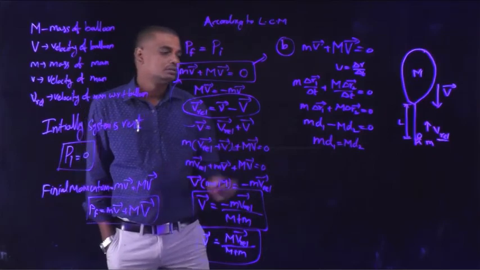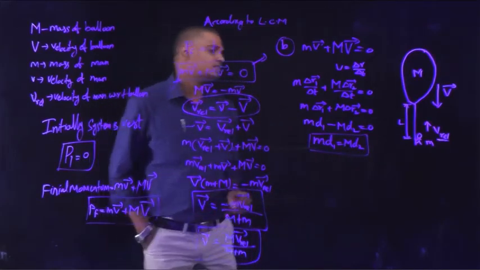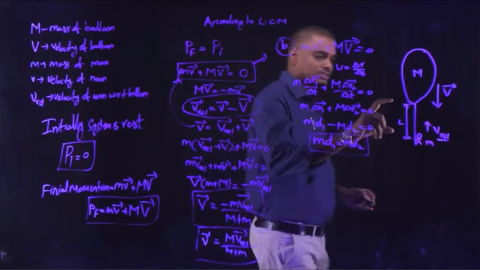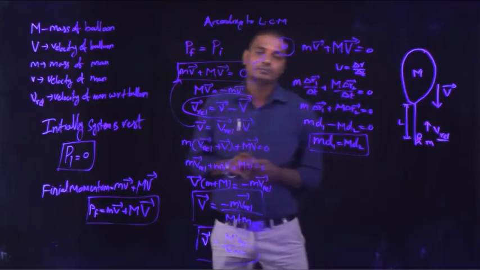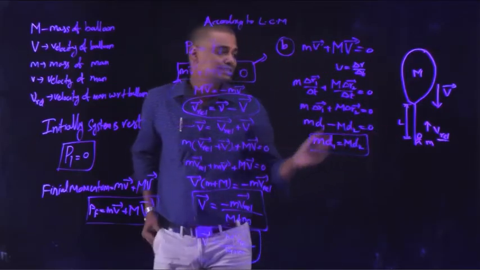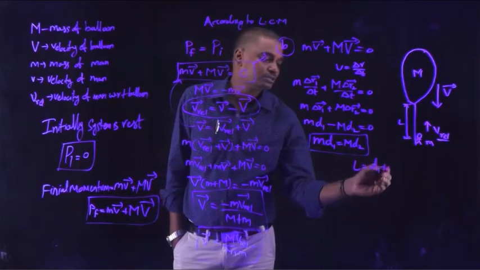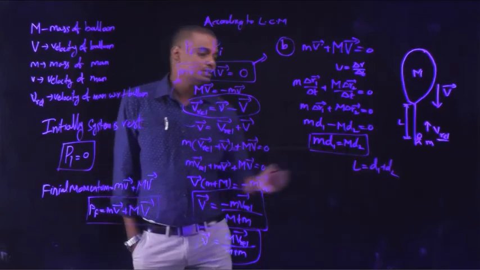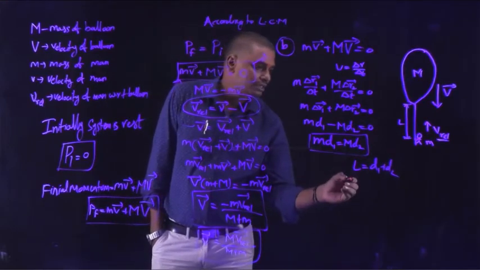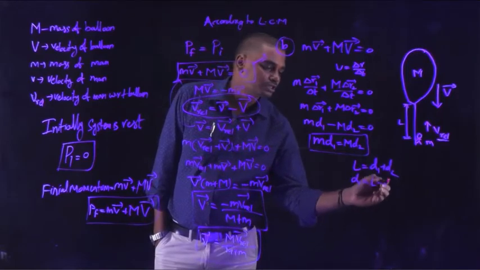Right. So from this expression, as the person is moving upwards, the distance from where the person started to the balloon is L with respect to the ground. So L should be equal to d1 plus d2, from which d1 is equal to L minus d2.